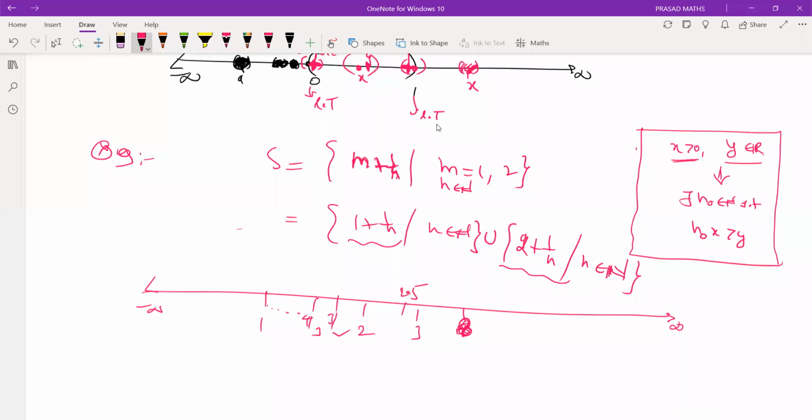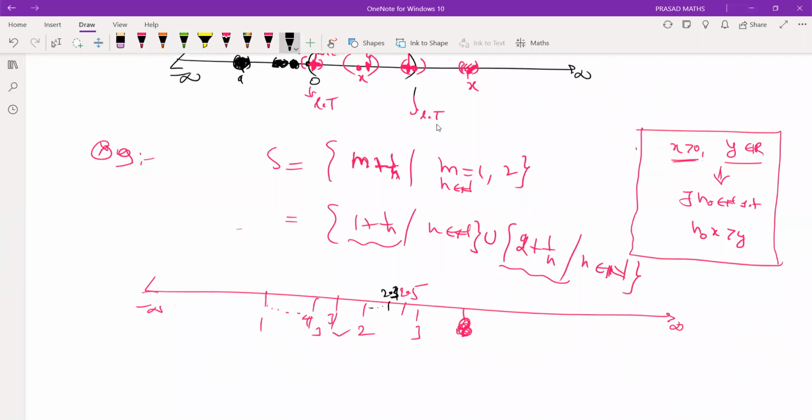n equals to 2 means 5/2, n equals to 3 means 7/3. 7/3 is less than 3, and less than 2.5 as well, about 2.3. So what you observe is it tends to 2 as n tends to infinity.